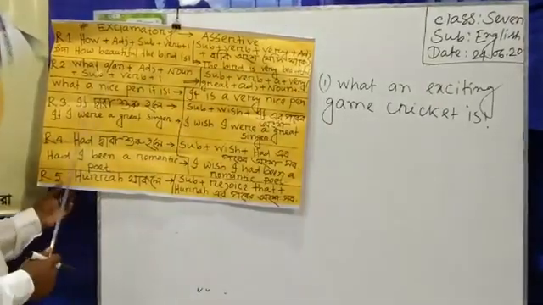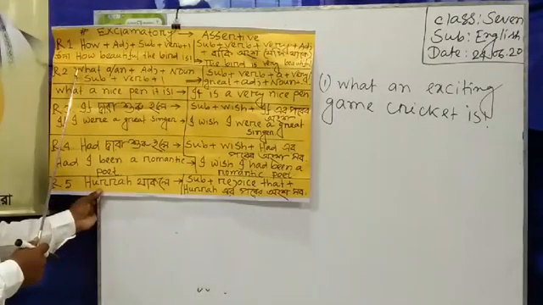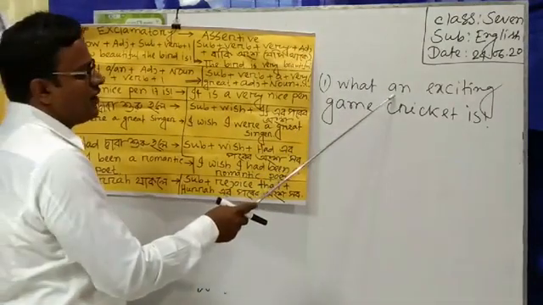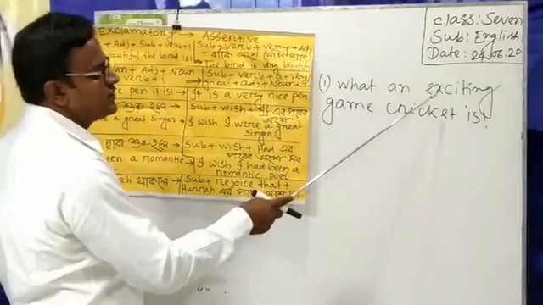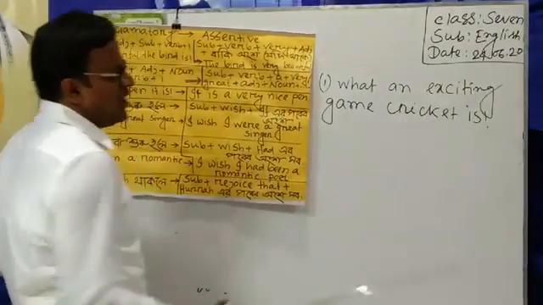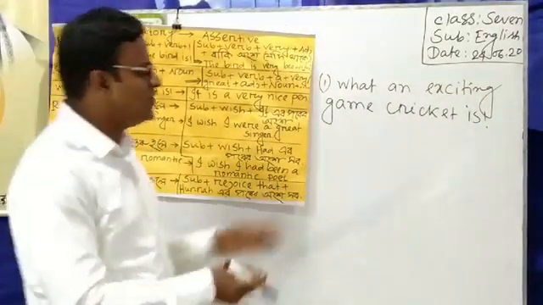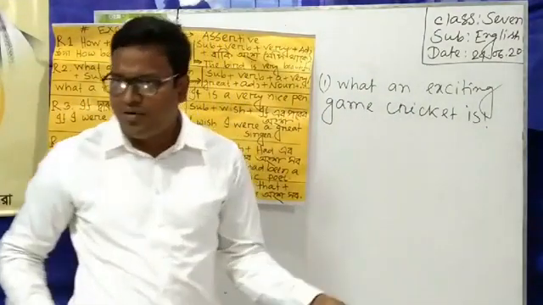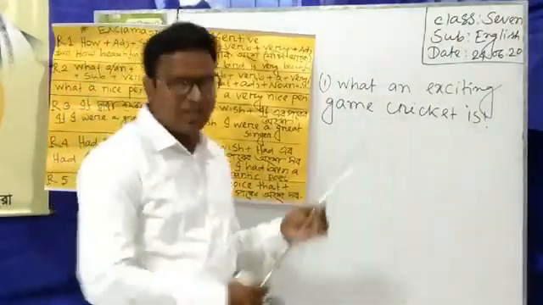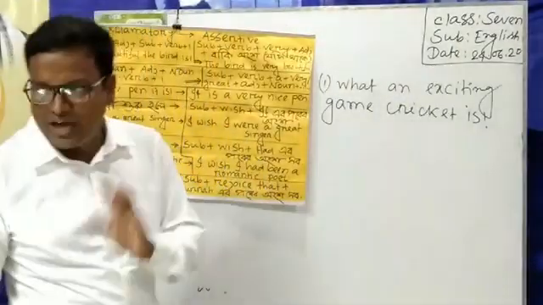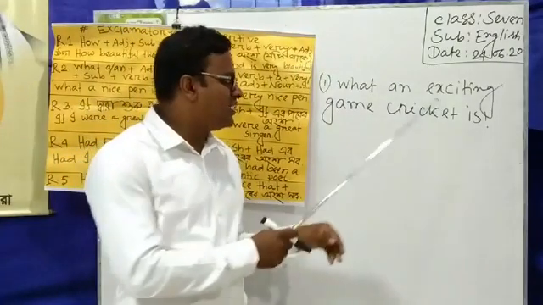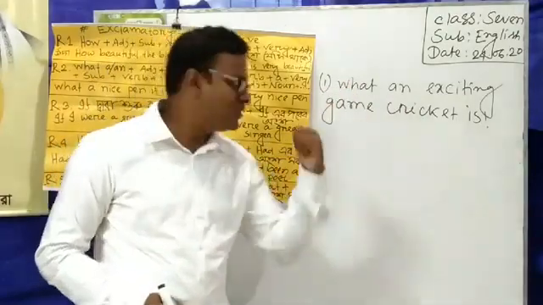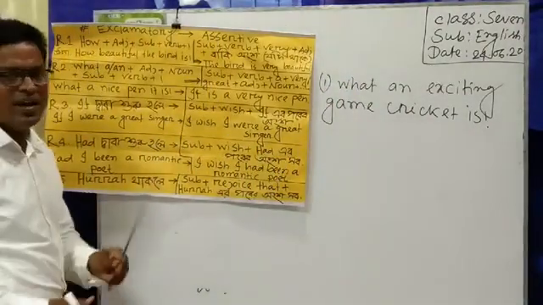Dear student, follow this structure. At first I have written here what a/an. Here I have written what an. An is used here because the adjective is exciting, and at the beginning of that adjective we find a word starting with E, and E is a vowel. That's why I have to write N. Dear student, you know the rule that if the word starts with a vowel, then we have to write N before that word. That's why I have written here N.